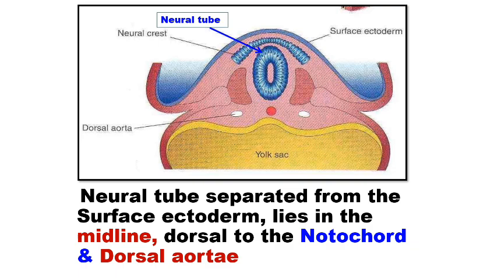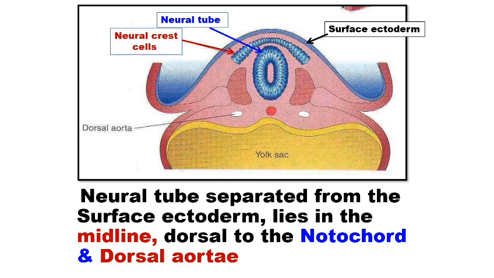The neural tube separates from the surface ectoderm and lies in the midline, dorsal to the notochord cells. Neural crest cells get separated once the neural tube is formed.